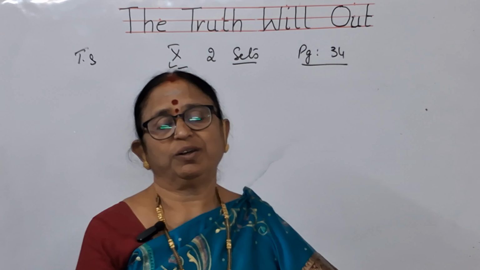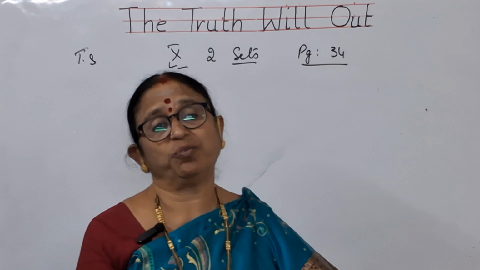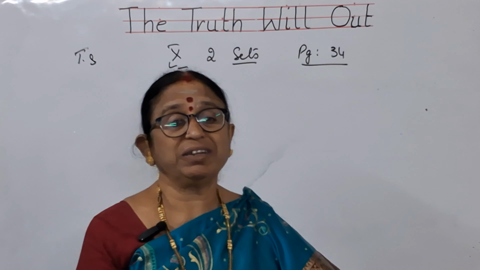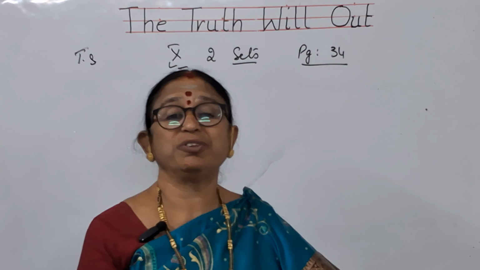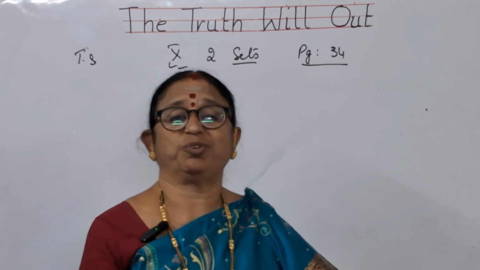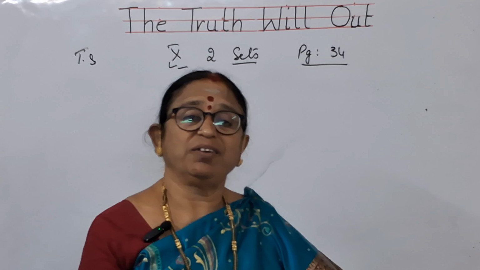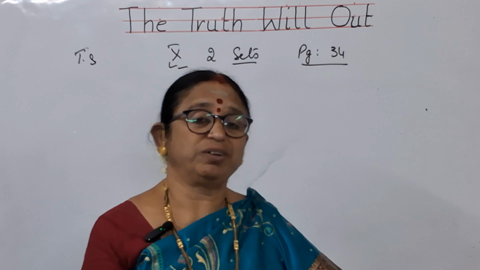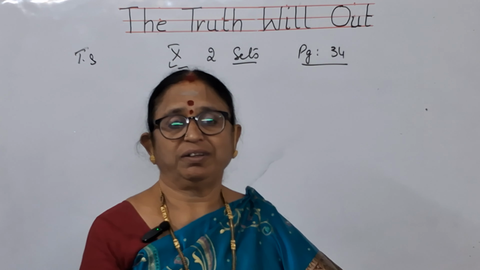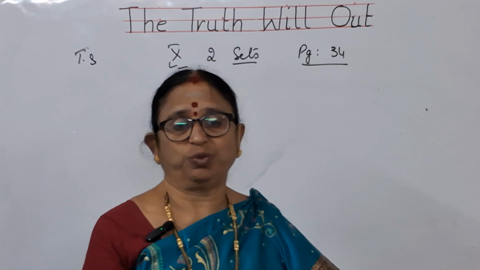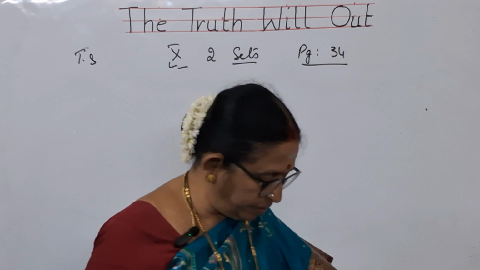No. Truth will definitely come out on one day or the other, and once it is out, your position in the society is also out. People will not have any belief in you. They don't trust you. So please be careful. Always speak the truth.